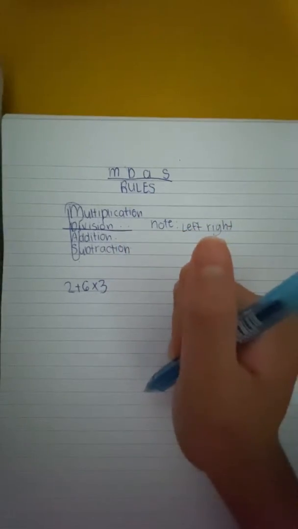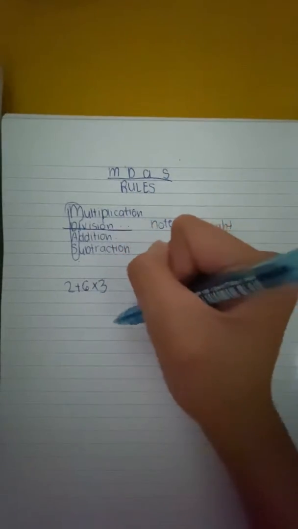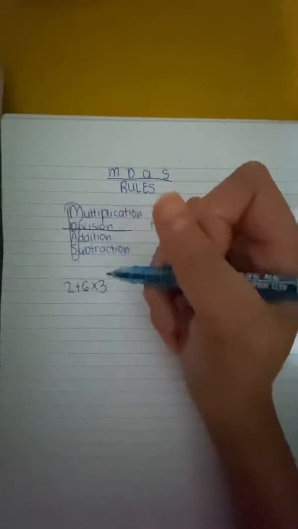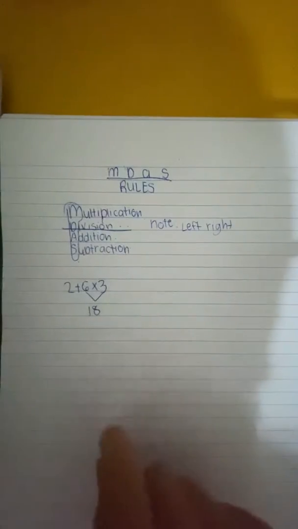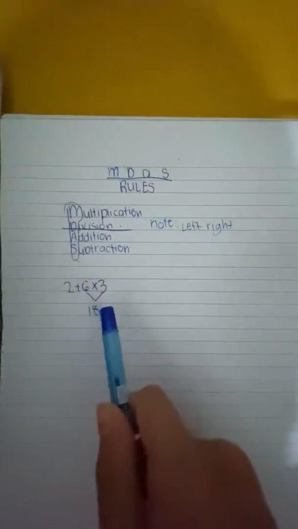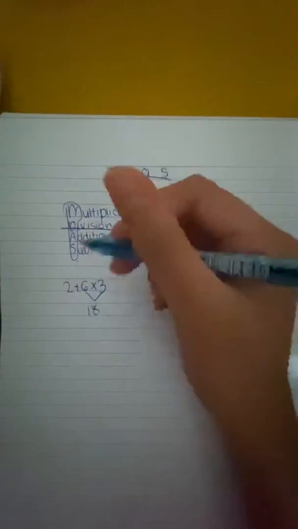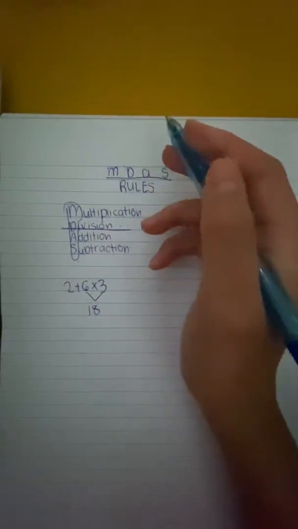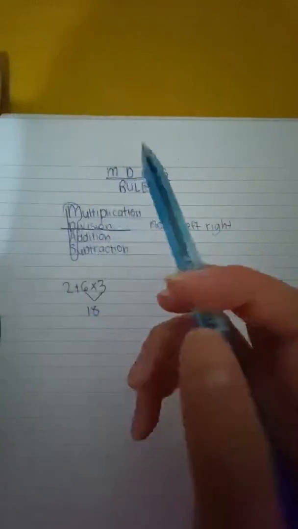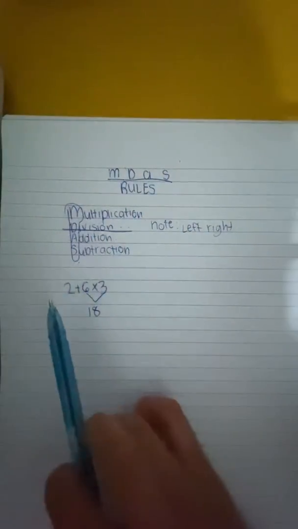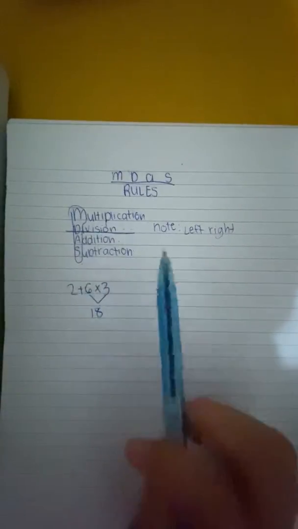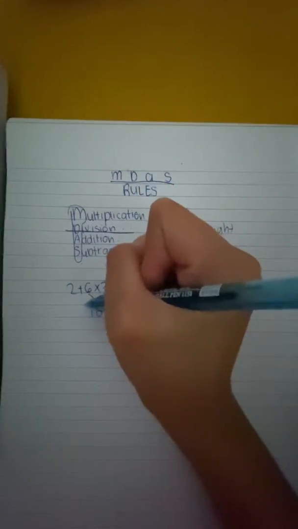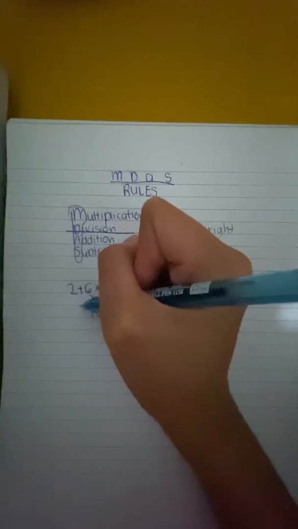So here, as you can see, there is multiplication and addition. What will we answer first? Of course, the multiplication. What is 6 times 3? 6 times 3 is 18. To make it easier, you can answer it this way so you won't get confused. First you will answer the multiplication and division, or if there is no multiplication and division, you can go with addition and subtraction. And again, it's from left to right. Then we bring down the 2 plus.